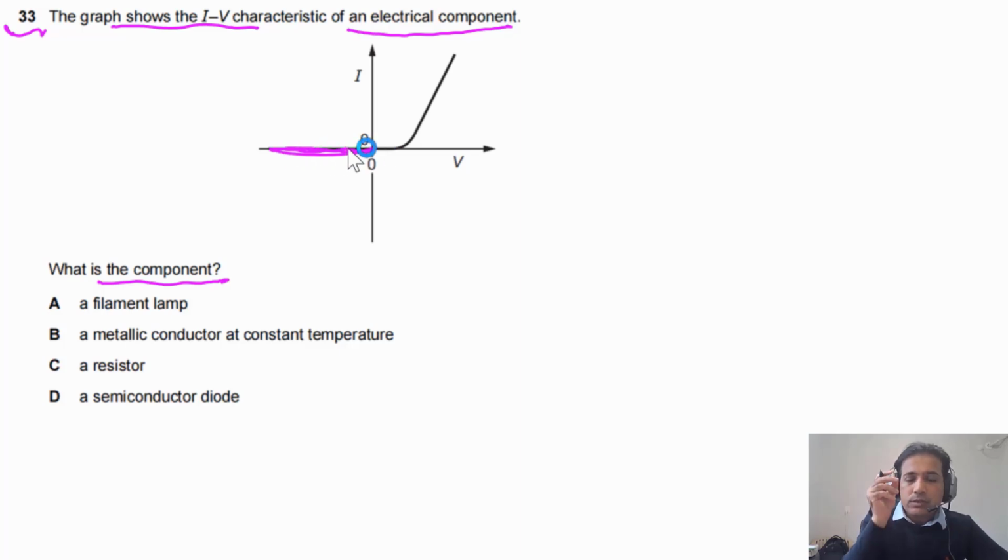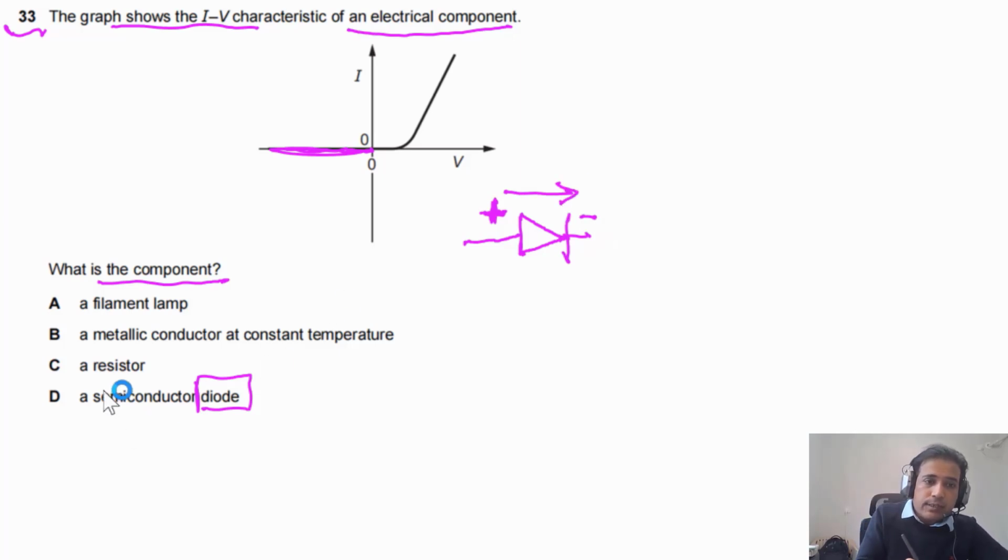So it means current in this component can only flow in one direction. So this one has to be a diode, because current in a diode can only flow in one direction. This is the symbol for the diode, and if this side is connected to the positive terminal of the battery and this to the negative, current can flow, but the opposite is not possible. So the answer for this question has to be D.